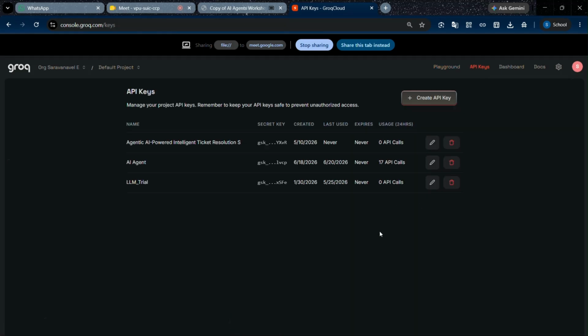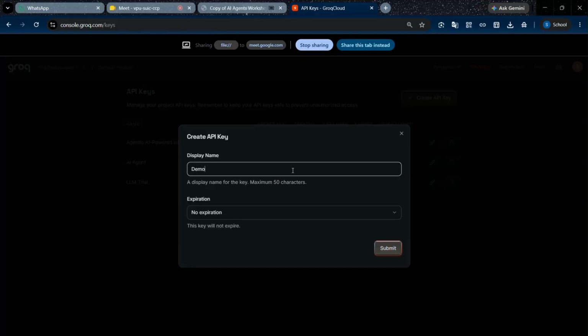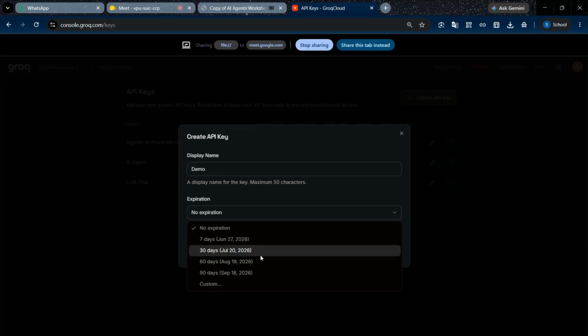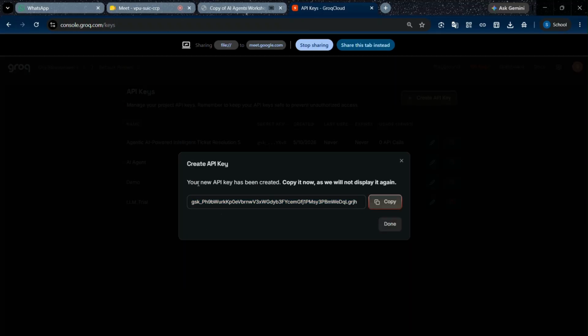In API key, we can create a new API key. We can choose the expiration date: 7 days, 30 days, 60 days or 90 days. I choose no expiration. Once we have created the API key, we should copy it. It won't be visible to us again. Your new API key has been created. Copy it now, as we will not display it again. We cannot see it again. So we should copy it and store it in a safe place. I have copied it. Okay.